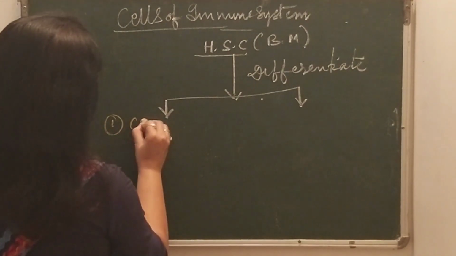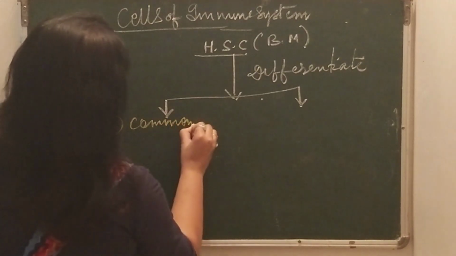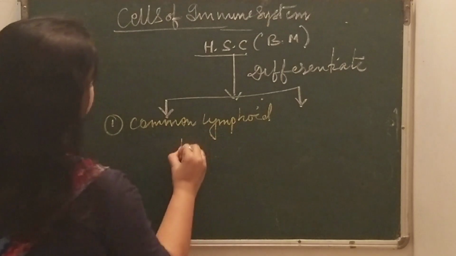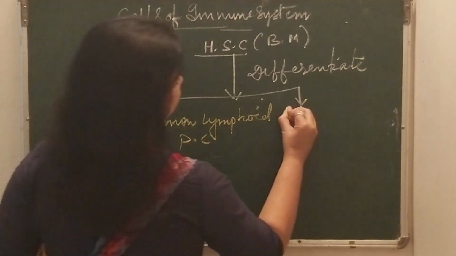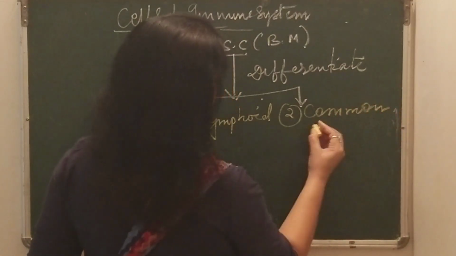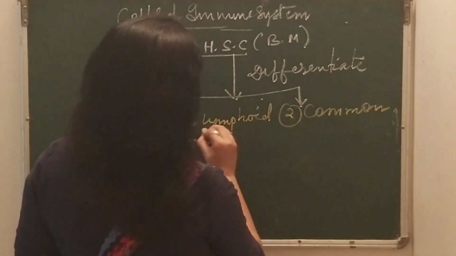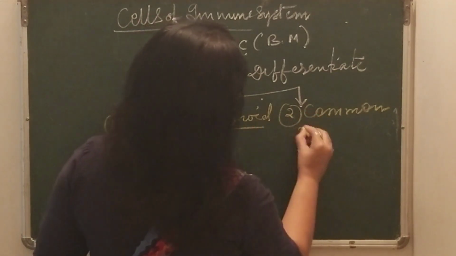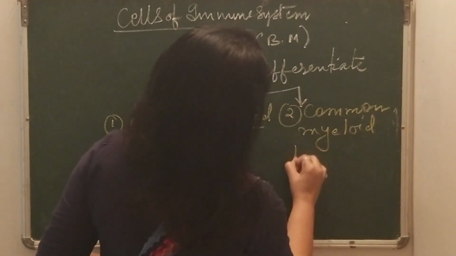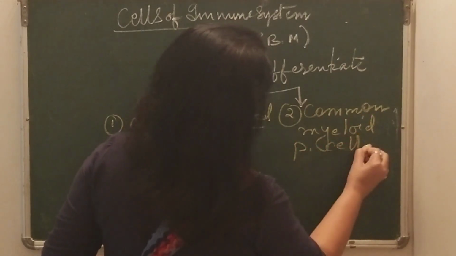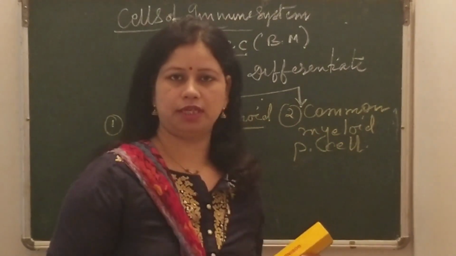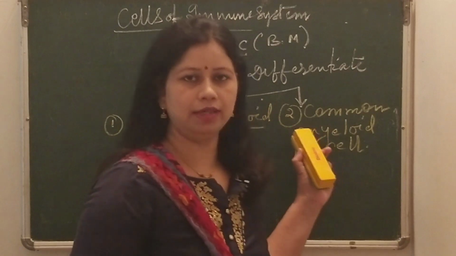First one is the common lymphoid progenitor cell, and another one is the myeloid progenitor cell.